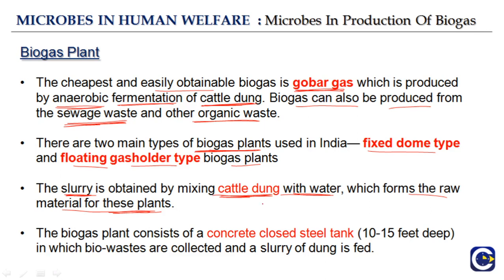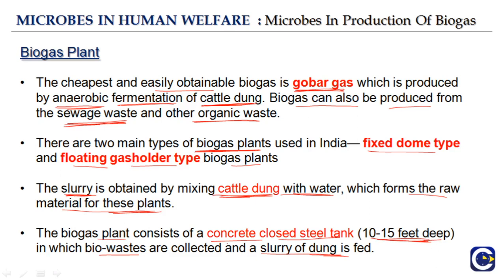So the slurry is obtained by mixing cattle dung with water, which forms the raw material for these plants. The biogas plant consists of a concrete closed steel tank, 10 to 15 feet deep, in which bio-wastes are collected and slurry of dung is fed. It is very deep inside the ground.